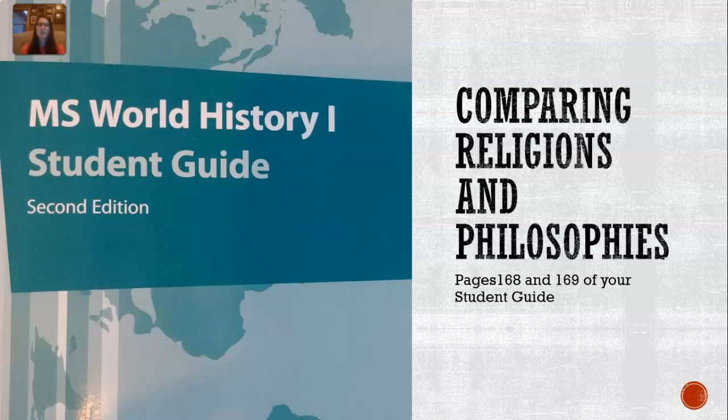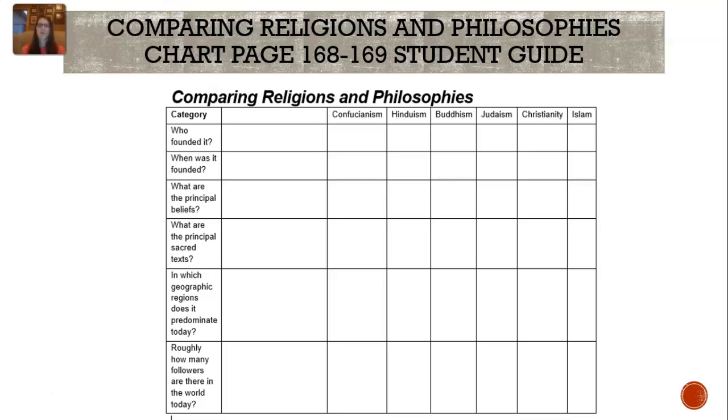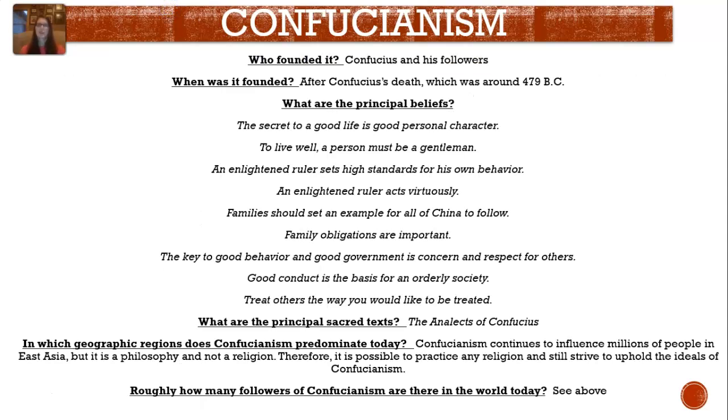And then you can turn to page 168 and 169 in your student guide. There's another chart that we'll continue to fill in as we work through this unit, comparing religions and philosophies. If you take a look at Confucianism, you can fill in these with your own wording, or you can again pause the video and use this information to fill in the chart. Who founded it? Confucius and his followers. When was it founded? After Confucius's death, which was about 479 BC. So during his time, he was not known for this movement. He didn't realize what an impact he had on people's lives or on the future while he was living.